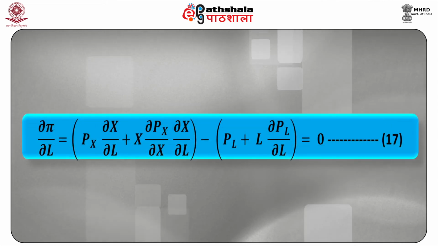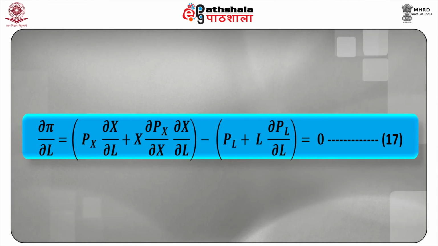Profit maximization implies that d pi upon dL is equal to [Px into dX upon dL plus X into dPx upon dX into dX upon dL] minus [PL plus L into dPL upon dL] equal to 0. This is our equation number 17.